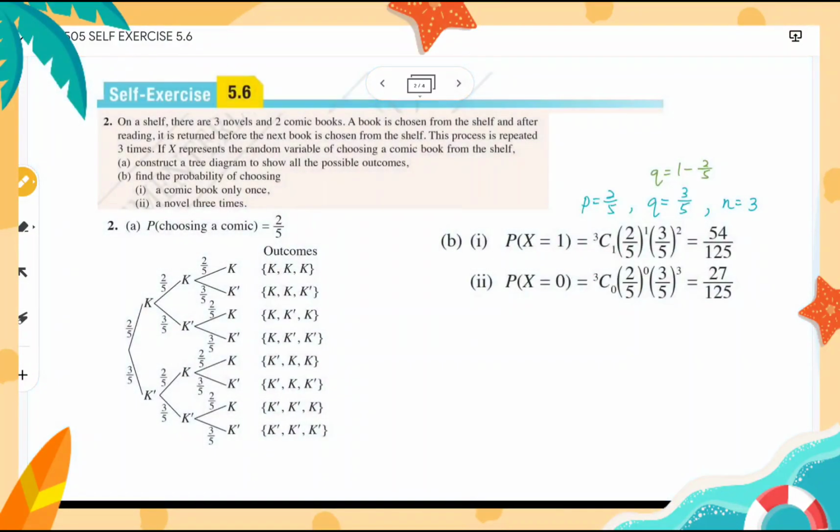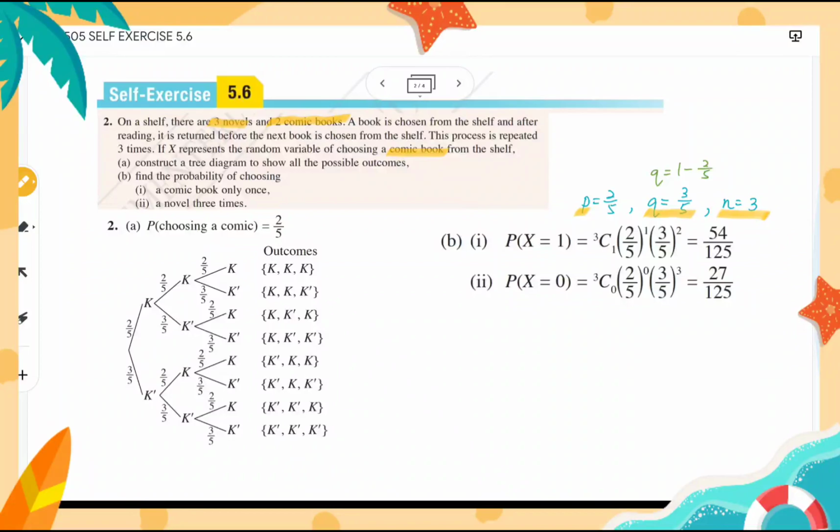Question number 2. On a shelf, there are 3 novels and 2 comic books. A book is chosen from the shelf, and after reading, it is returned before the next book is chosen from the shelf. The process is repeated 3 times. So we see n equals 3 here. If X represents the random variable of choosing a comic book from the shelf, we are talking about whether we get a comic book or not. So the probability of success p is 2 out of 5, because we have 2 comics out of a total of 5 books. So q will be 3 out of 5.